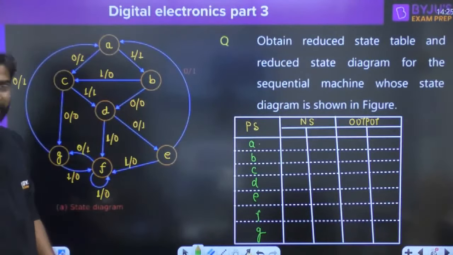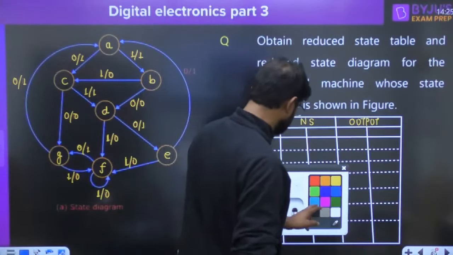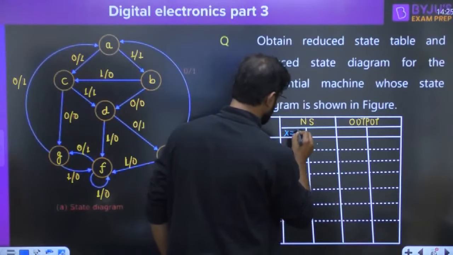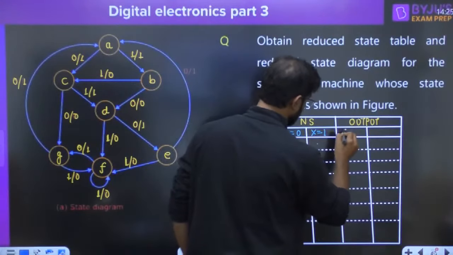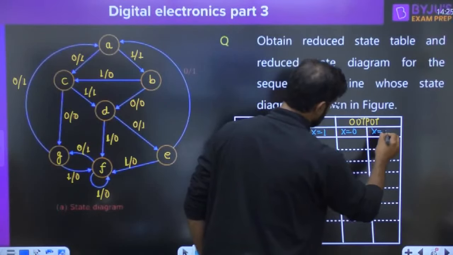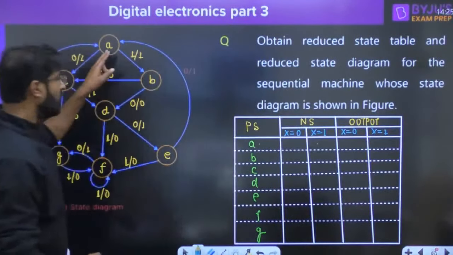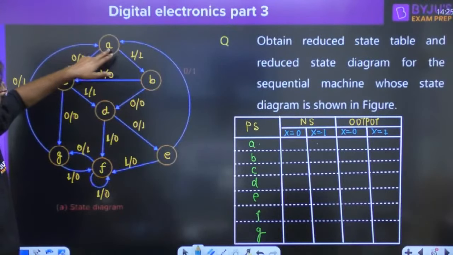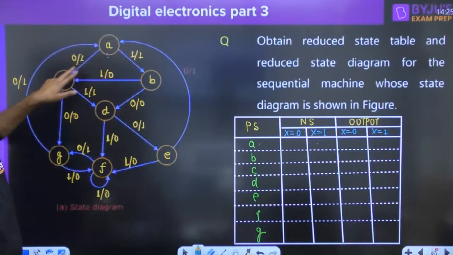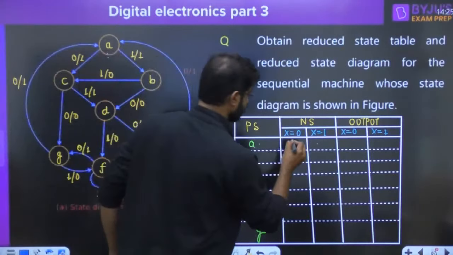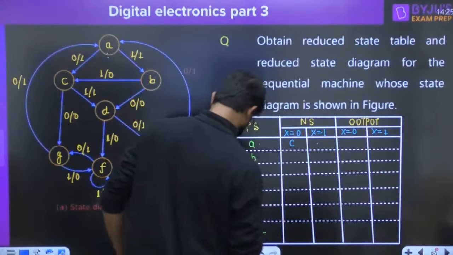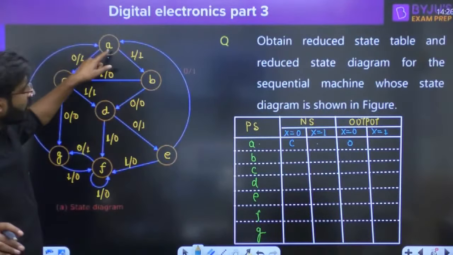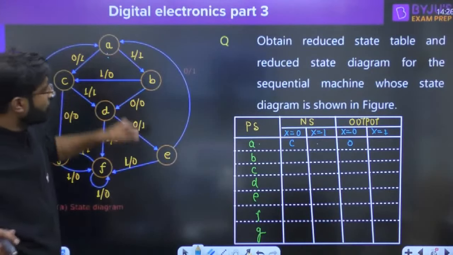How we are going to reduce the state, right? The input for x equal to 0, and for x equal to 1. If you are at A state, everyone try to understand. If you are at A state, and if the input 0 is given, you have to move to the C state. And output is going to be 0. And if you are at A state, and if the 1 is given, you have to move into the B state and output is 1.